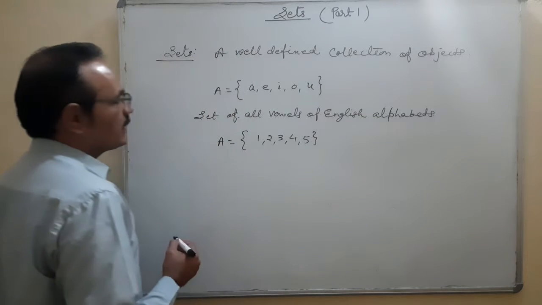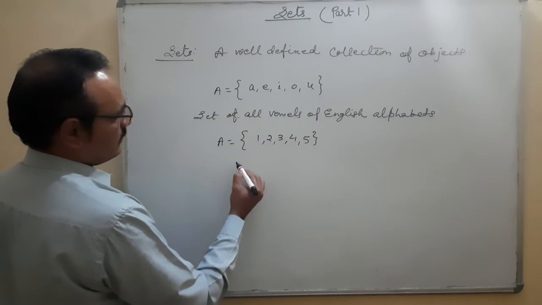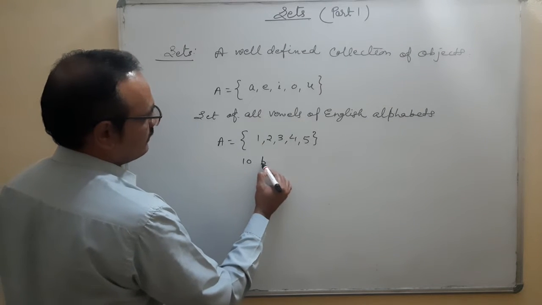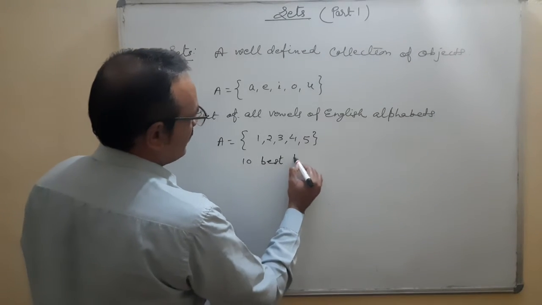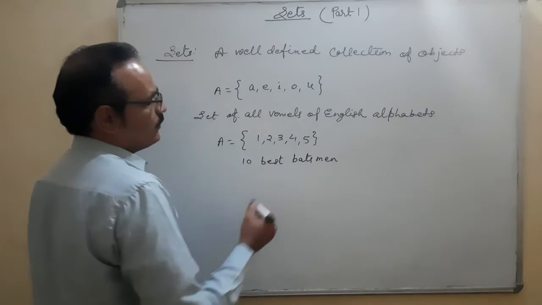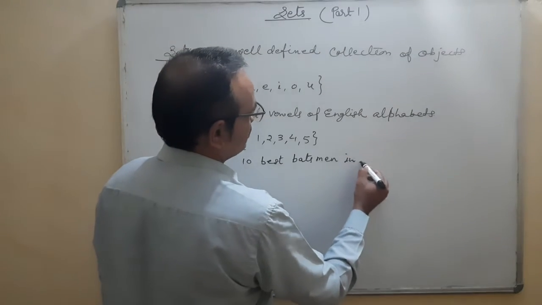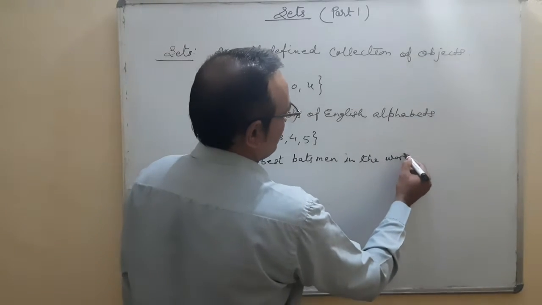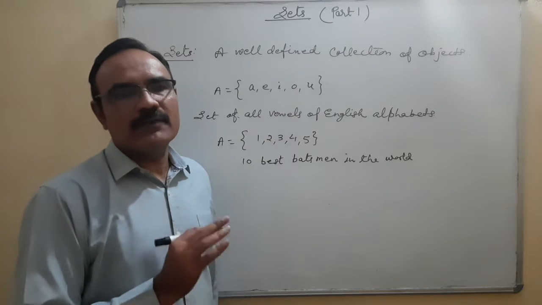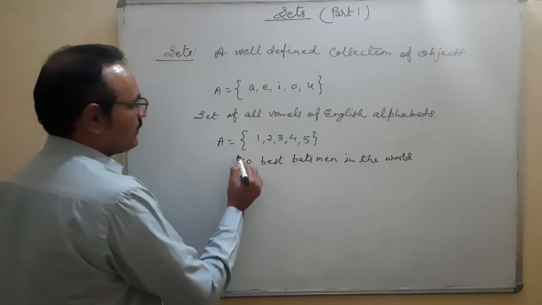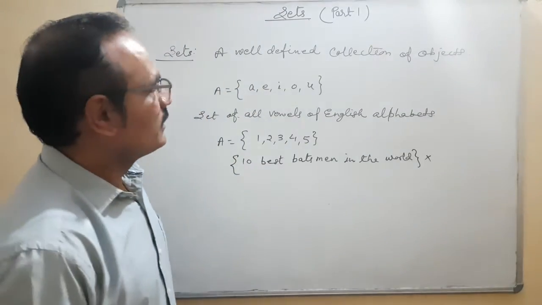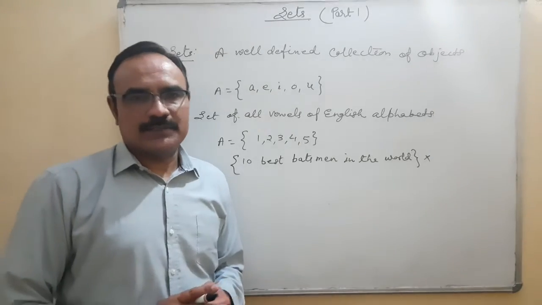Suppose I want to write here 10 best batsmen in the world. Okay, is this a well-defined collection, yes or no? It is not a well-defined collection. So this cannot be expressed in the form of a set. Is it okay? Understood? So this is the definition of sets. Right?